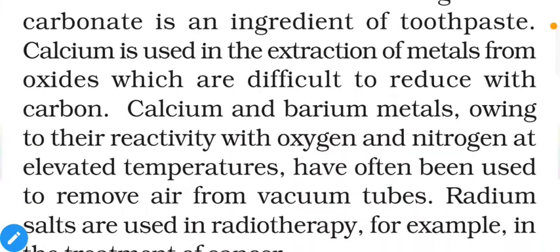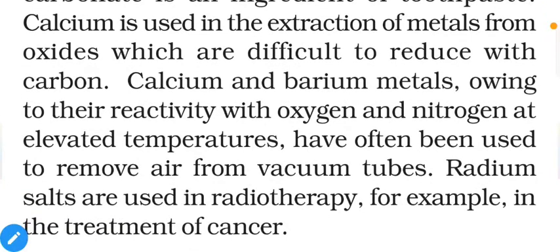Calcium and barium metals, owing to their reactivity towards oxygen and nitrogen at elevated temperatures, have often been used to remove air from vacuum tubes. Air is mostly a mixture of nitrogen and oxygen, so if we have a compound which strongly reacts with these molecules, then we can remove them from the box to get a good vacuum. Radium salts are used in radiotherapy, for example in the treatment of cancer. So these are the uses of these second group members.